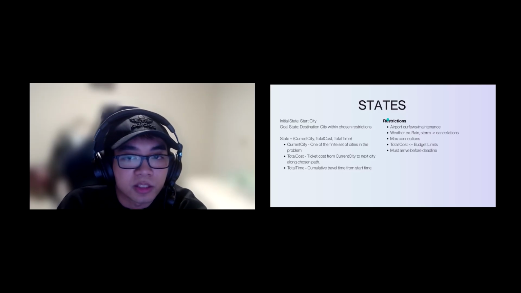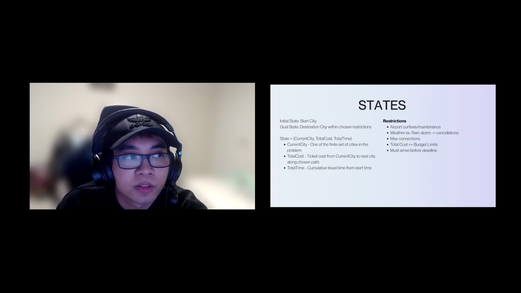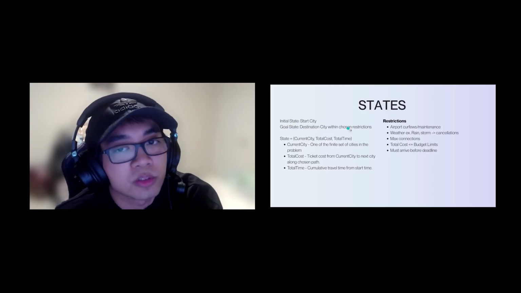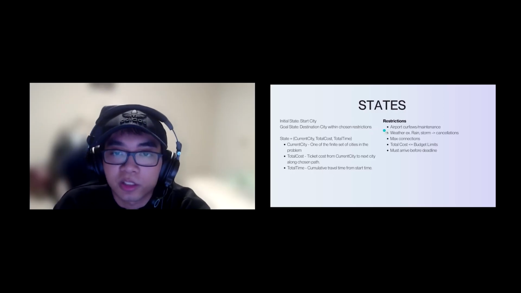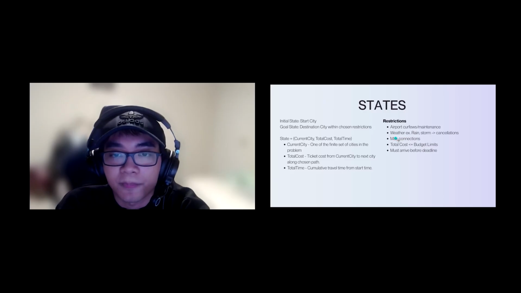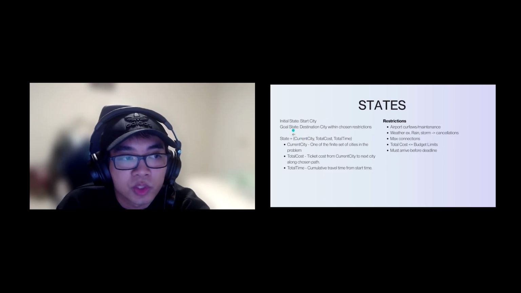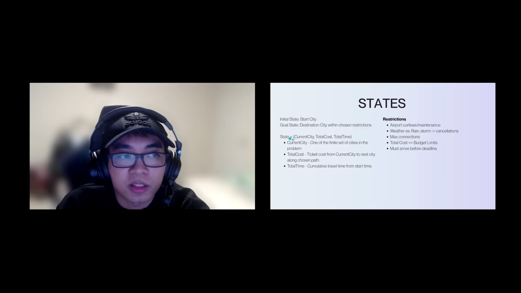Now we can look at the state space graph of this information. We first get an initial state, which is the start city, and a goal state, a destination city, with chosen restrictions. The restrictions can include airport curfew, weather, max connections, total cost, and a deadline. For this example, we're just going to use total cost and total time as our chosen restrictions. So in this graph, the state is defined as a current city, total cost, and total time.